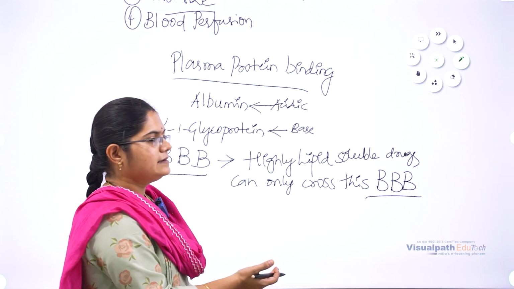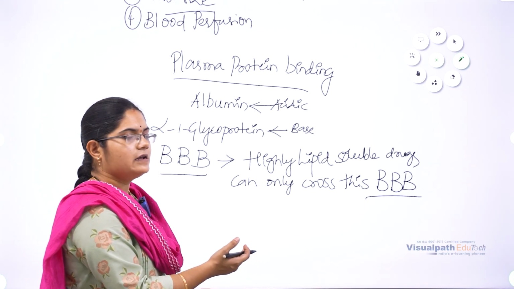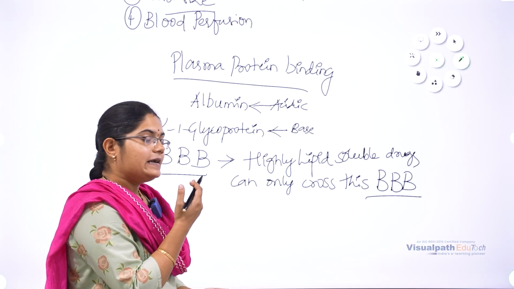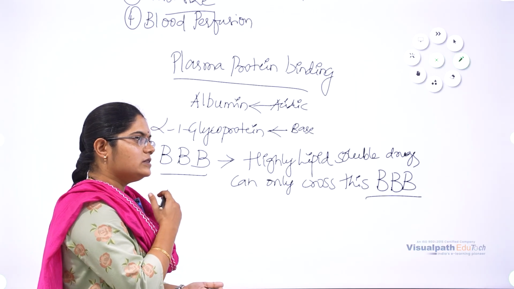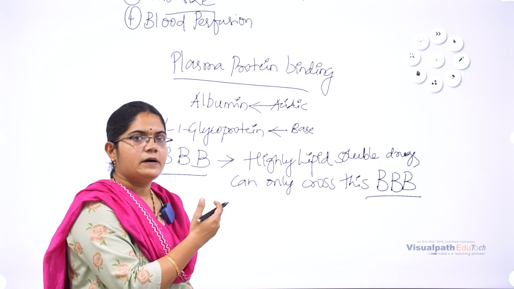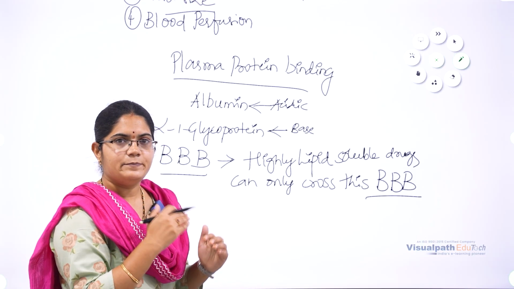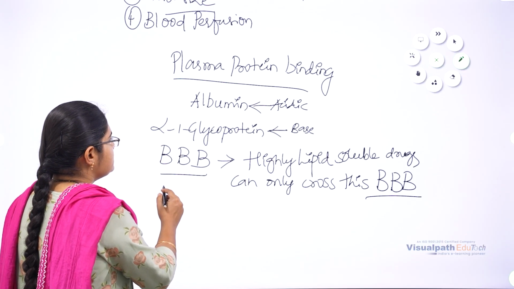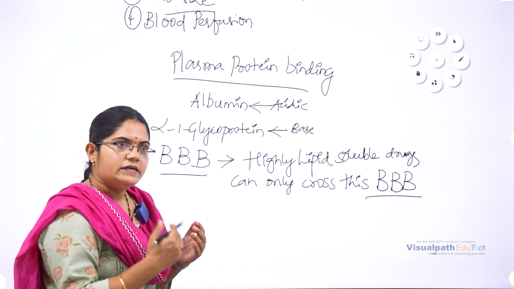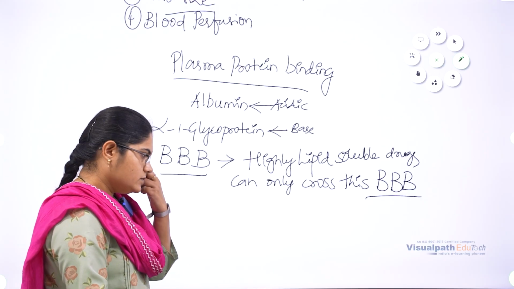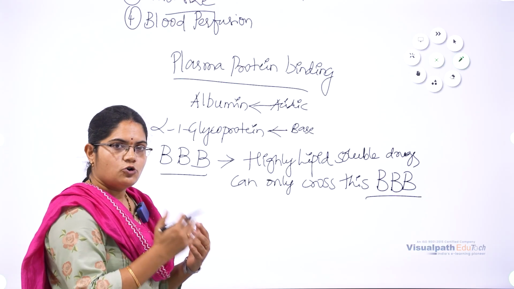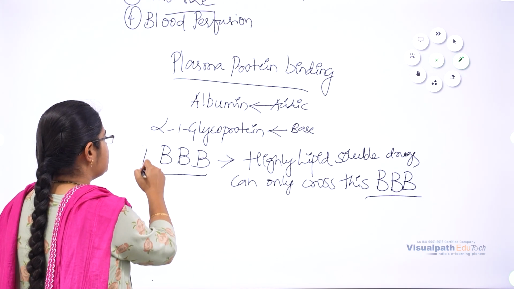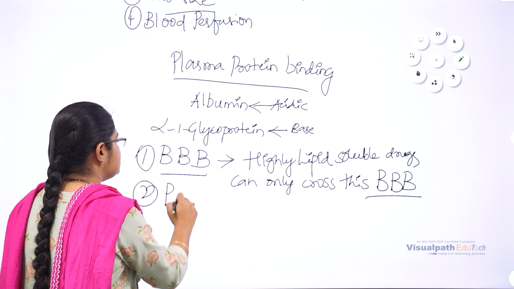Generally, drugs which act on the brain, like antidepressants, stimulants, hallucinogens, and antipsychotic drugs, can cross the blood-brain barrier easily because they are highly lipid soluble in nature. And another factor is that these barriers can also limit, stop, or decrease the distribution of a drug. One barrier is the blood-brain barrier and another is the placental barrier.